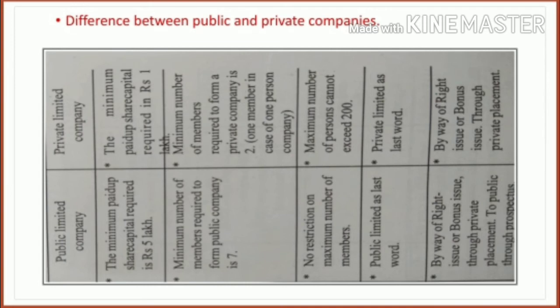But in a private company, rights issue or bonus issue is only through private placement. They will issue their shares through private placement and not to the public. So these are all the major differences between public company and private company.